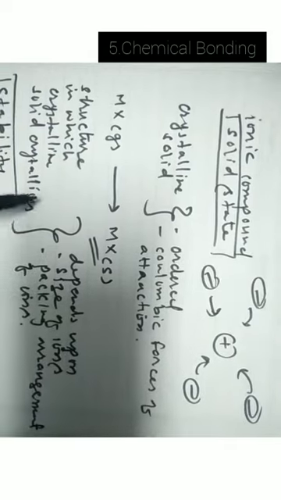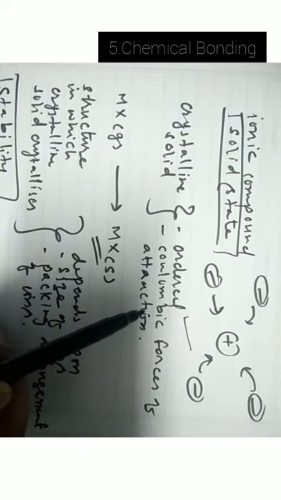In an ionic compound in solid state, the cations are surrounded by a specified number of anions and vice versa, meaning anions are also surrounded by a specified number of cations. In a crystalline solid, the arrangement of ions, that is cations and anions, is ordered, and these ions are held together by Coulombic forces of attraction.